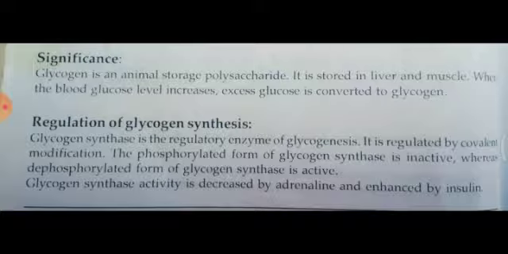This glycogenesis can be regulated. Some regulatory enzymes are involved in regulation of glycogenesis, whether to start glycogenesis or to stop glycogenesis. Of the certain regulatory enzymes involved, glycogen synthase can be in an inactive form or an active form. Hence, glycogen synthase is the regulatory enzyme for glycogenesis. This is about glycogenesis. Thank you.